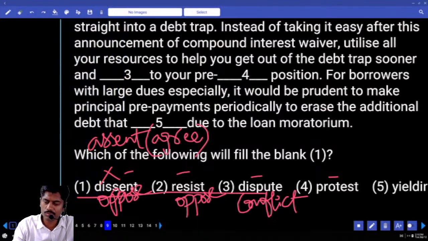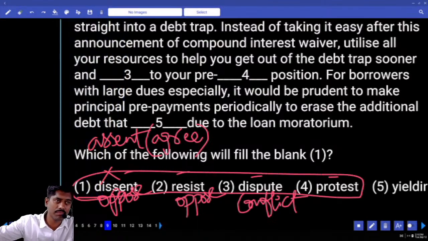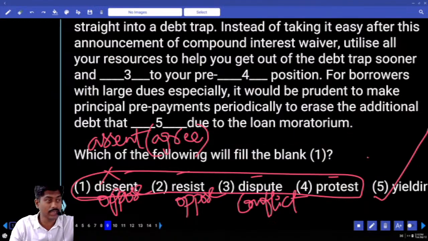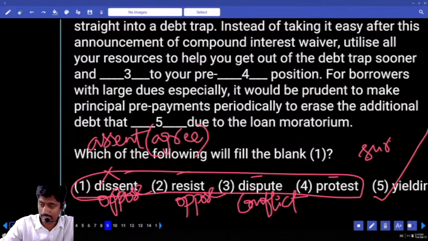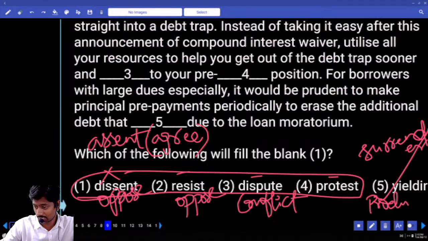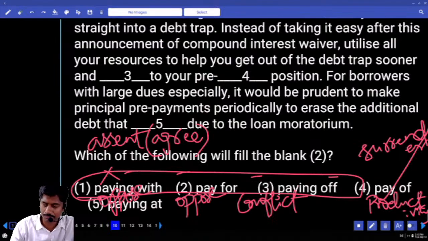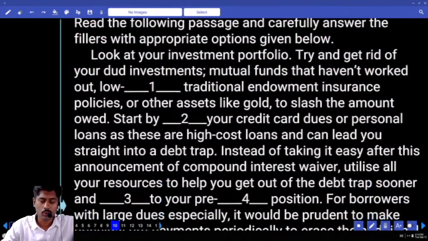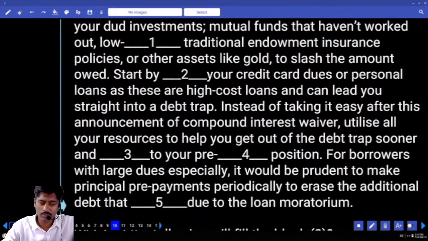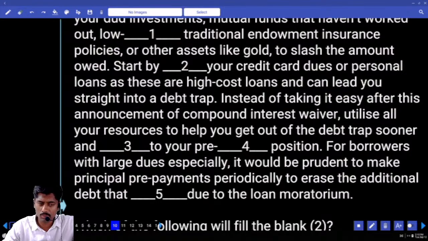See, 1, 2, 3, 4, almost same meaning. Fighting, temptation. Opposite, odd man out, surrender. Yield, surrender. Yield has two meanings. One is surrender, another is productivity, crop yield. So they are low yielding endowment policies. So low yield means low productivity, low return producing. So low yielding traditional endowment insurance policies or other assets like gold to slash the amount owed.